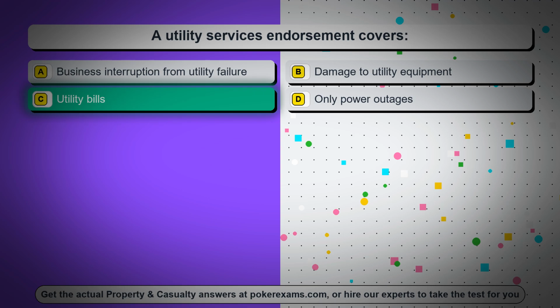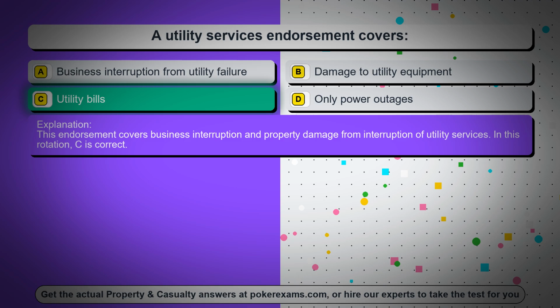The correct answer is option C, utility bills. This endorsement covers business interruption and property damage from interruption of utility services. In this rotation, C is correct.